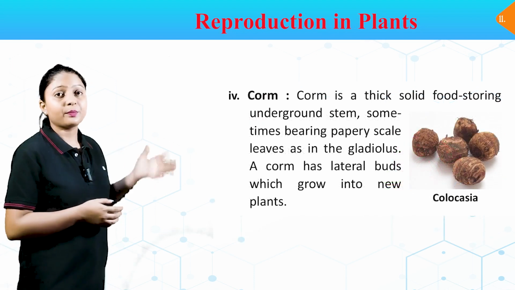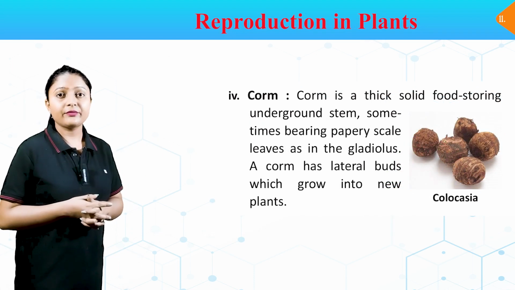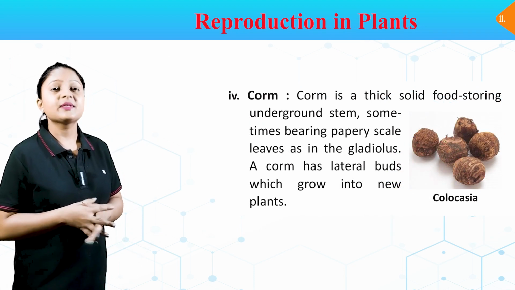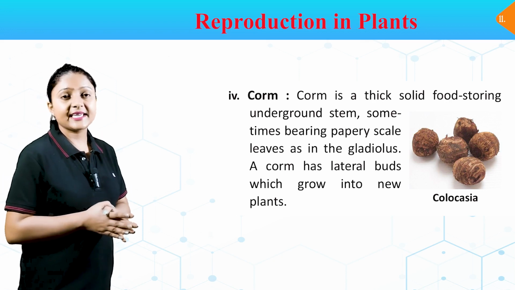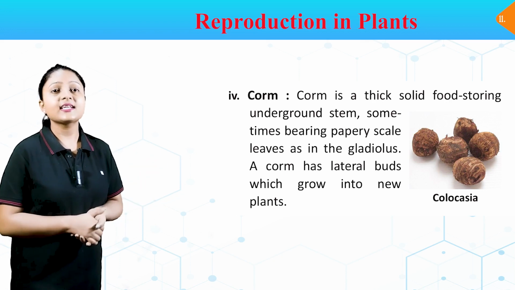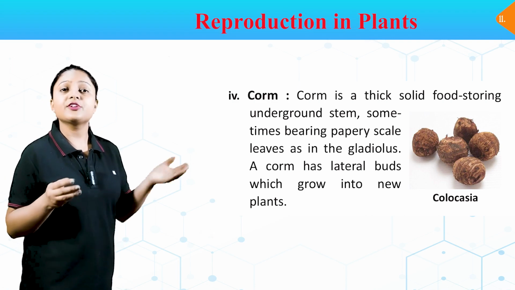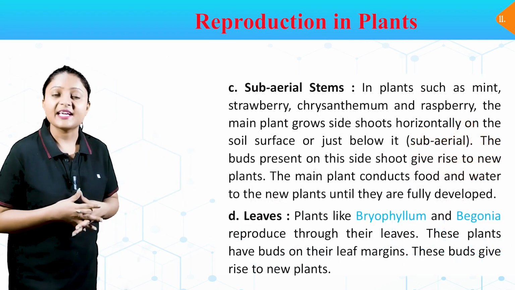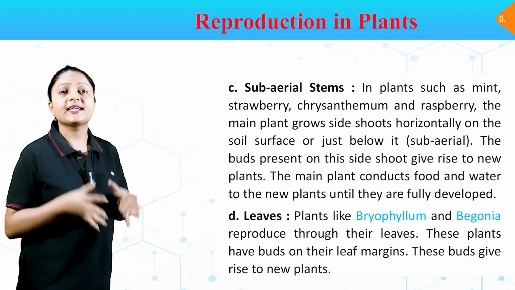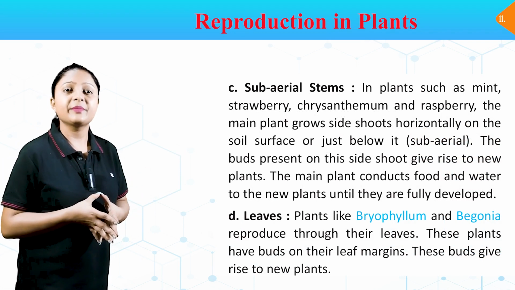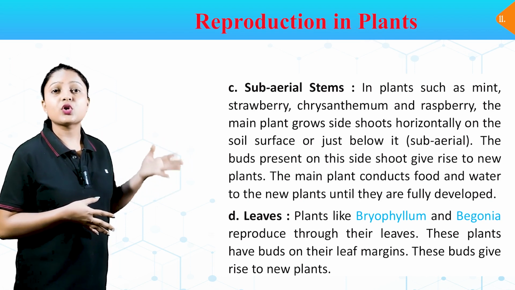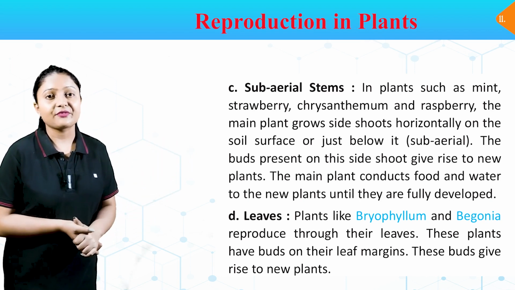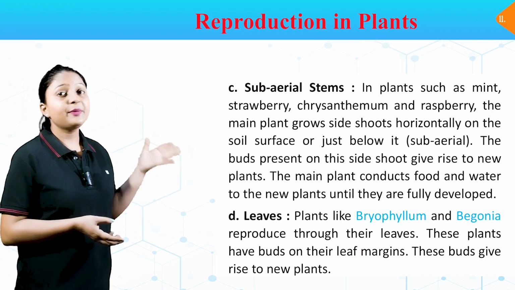Number 4, corm. Corm is a thick solid food storing underground stem, sometimes bearing papery leaves as in the gladiolus. A corm has lateral buds which grow into new plants. C. Subaerial stems. In plants such as mint, strawberry, chrysanthemum and raspberry, the main plant grows side shoots horizontally on the soil surface or just below it. Subaerial.